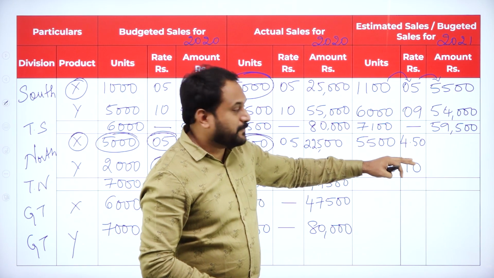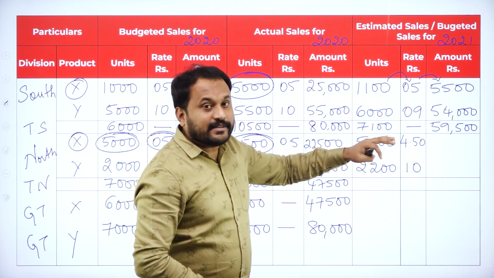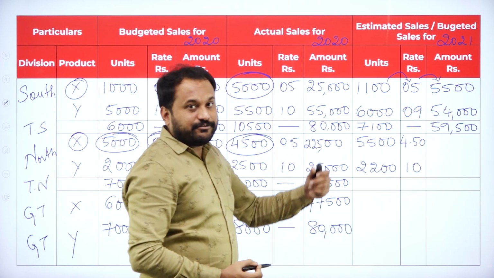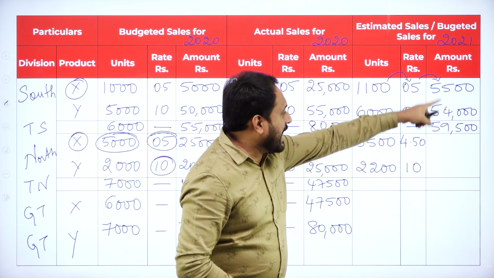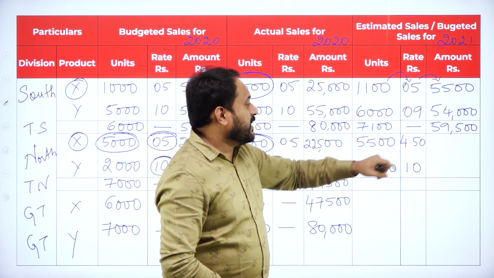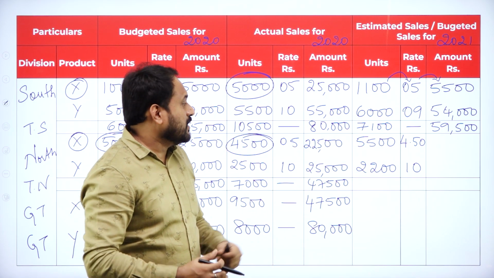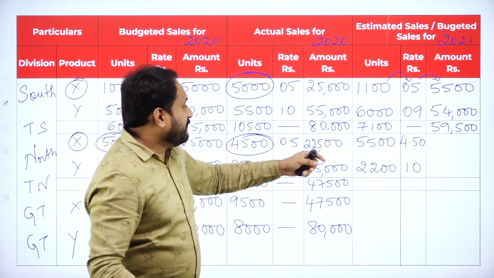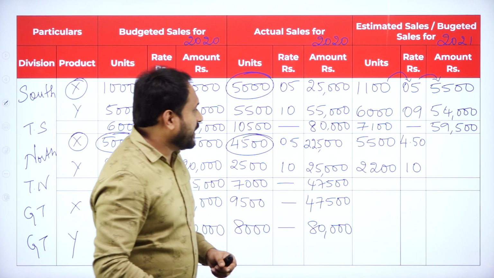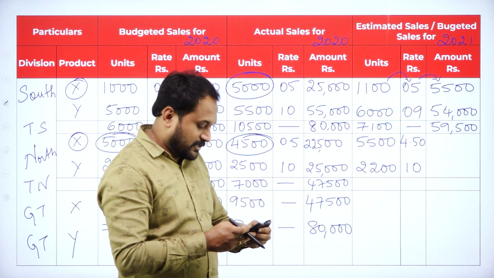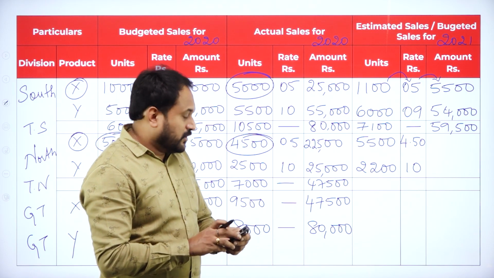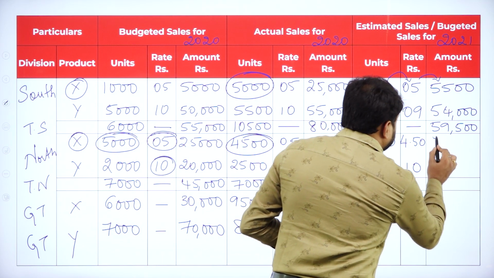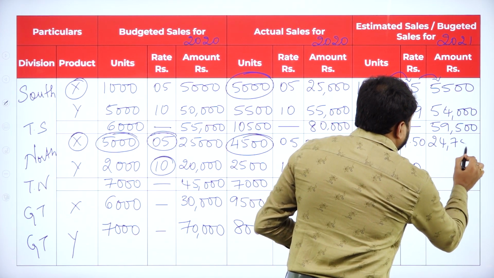Now calculate this. Please use your calci for this. 5,500 into 4.50 if you go with it. So 59,500 is what we have got. That is, we have added this. Now 5,500 into 4.50. I want you people to take your calci and then solve this. Now 5500 into 4.50, if you go with it, you will actually get 24,750.